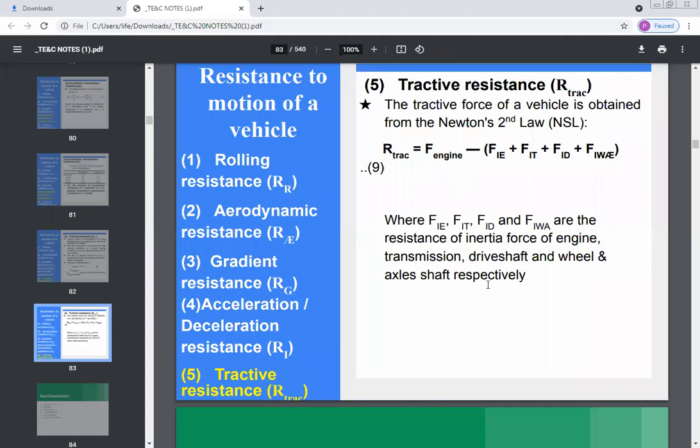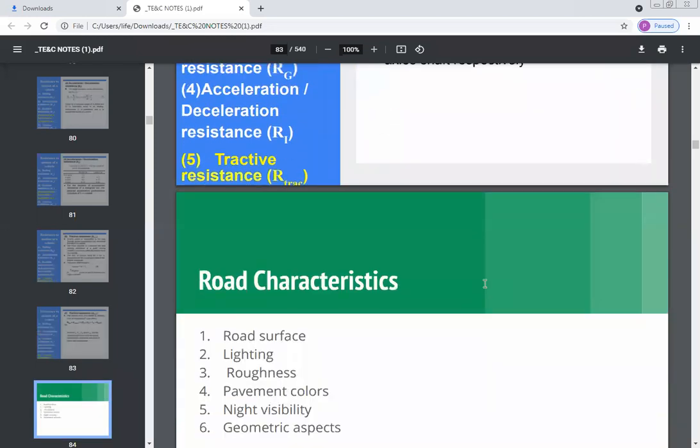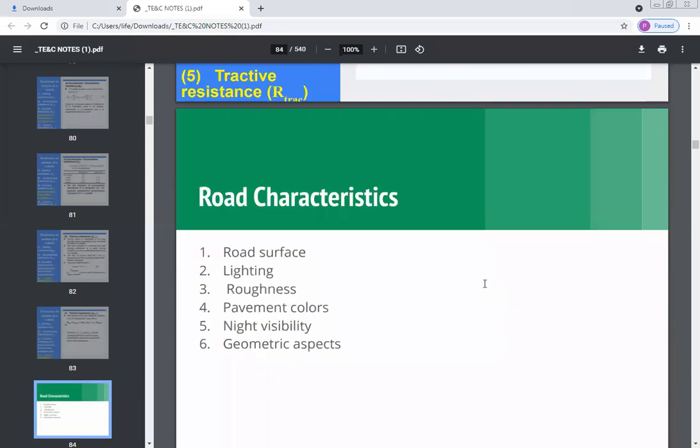So there are total 5 resistances that are experienced by the moving vehicle, like rolling resistance, aerodynamic resistance, gradient resistance, acceleration deceleration resistance, and the tractive resistance. Okay, so in the next lecture we will discuss the road characteristics.